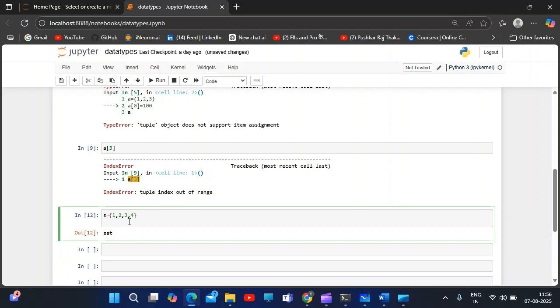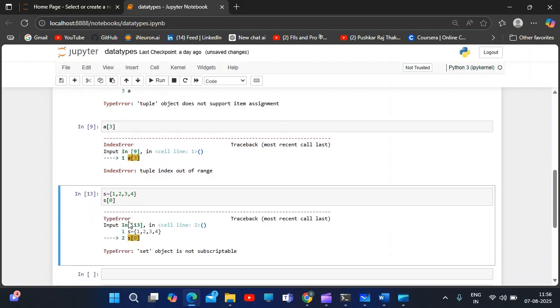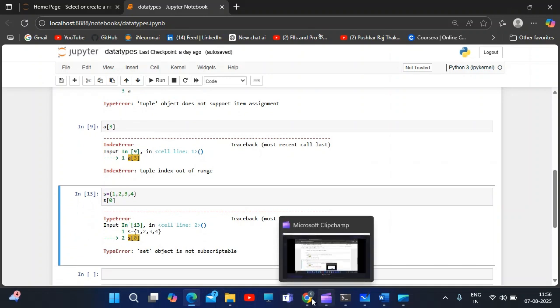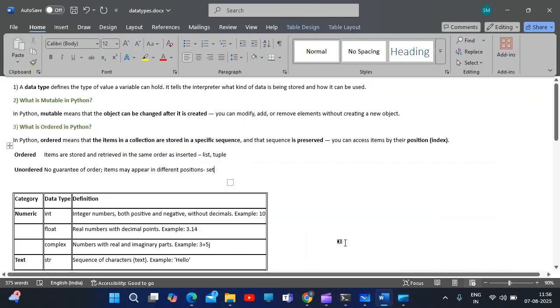Now the question is, can I extract the zeroth index of S? If it is a list or a tuple, I can extract it. But if it is a set, I can't. I get a type error: set object is not subscriptable, so we can't extract it. It's unordered. This is called the unordered difference. I hope you are getting it from this example.